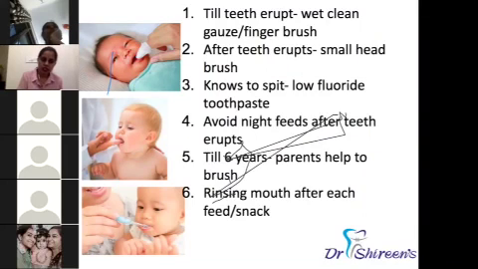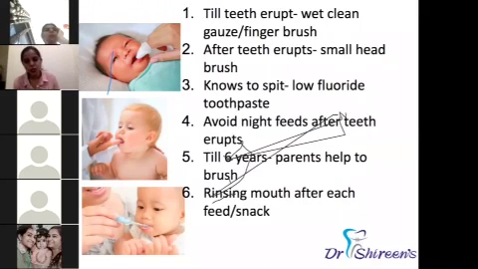From 1 year of age, the baby will understand. So if you tell them to spit it out, you can show them how to spit. They will learn to spit the toothpaste out. If they don't learn before that, you can use a corn flour based toothpaste. There are certain cornstarch based toothpastes. Once they start spitting, we have to use a low fluoride toothpaste. This fluoride has the property to prevent caries.